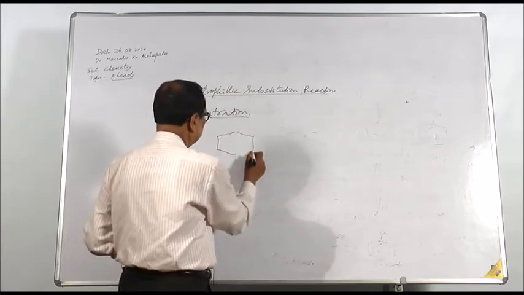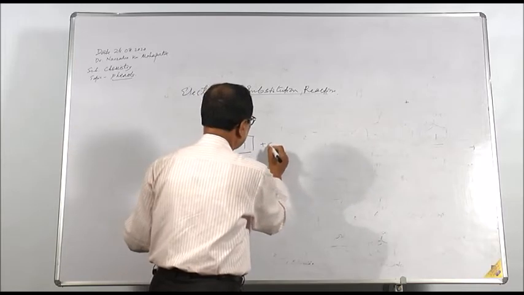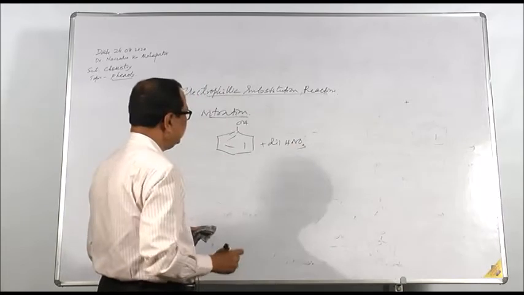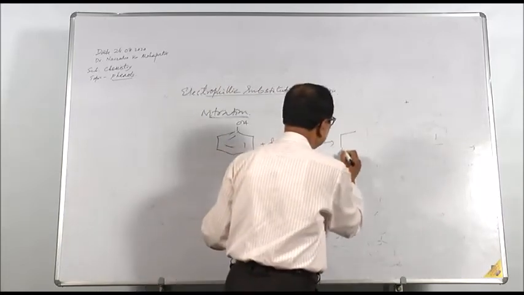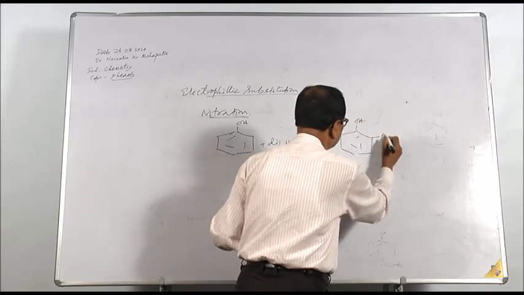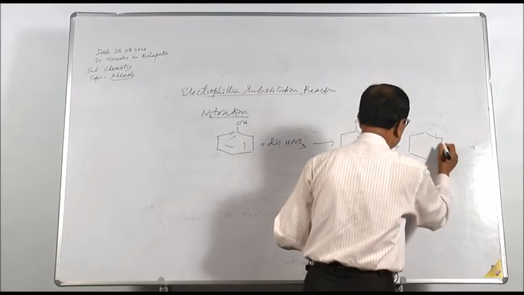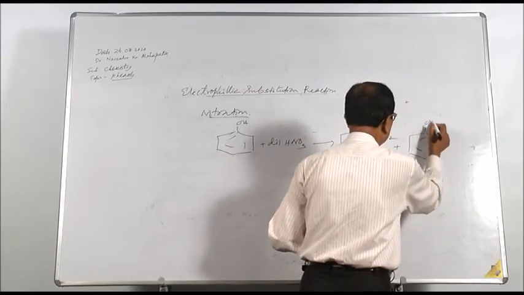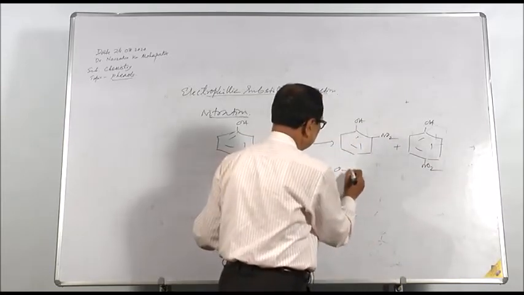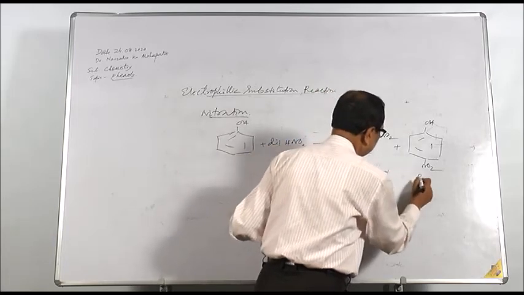That is, phenol plus dilute HNO3, you will get phenol with OH and nitro group, orthonitrophenol plus paranitrophenol. This is orthonitrophenol, this is paranitrophenol.